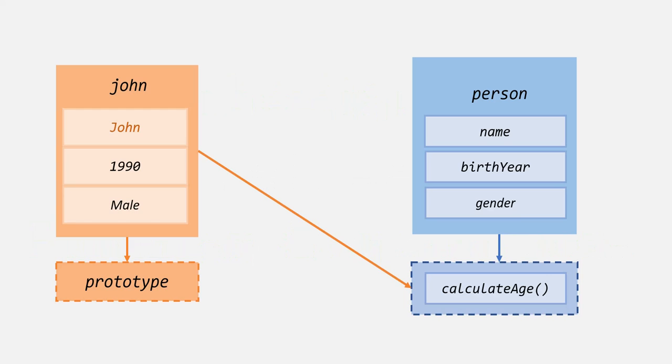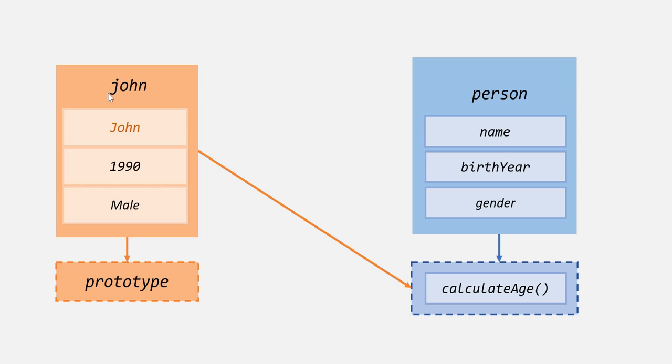For example, here let's say we have this person blueprint, and we have created this person blueprint using a function constructor. Now, to the prototype property of this person function constructor, we have attached this calculate age method. Based on this person function constructor, we are instantiating this John object.